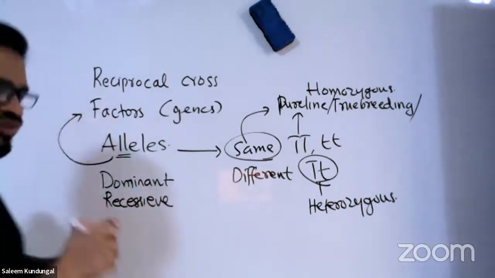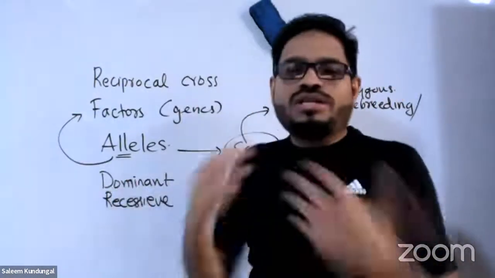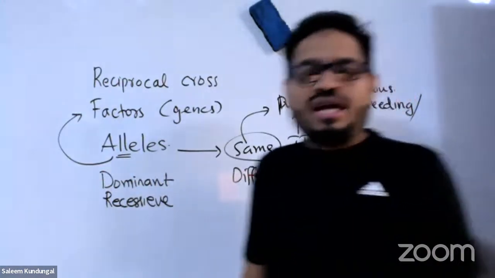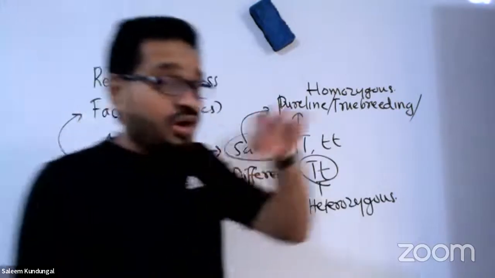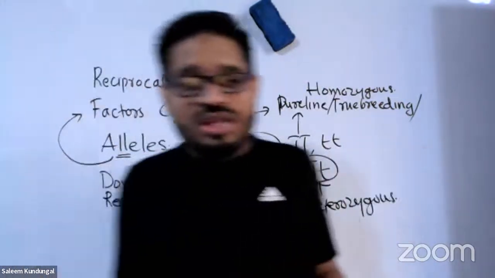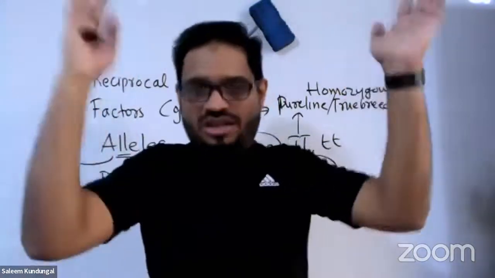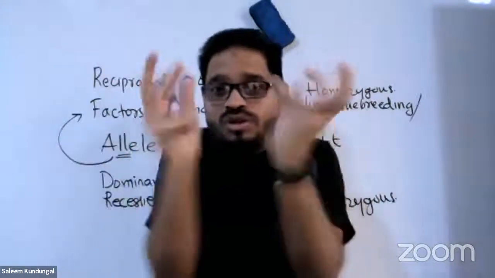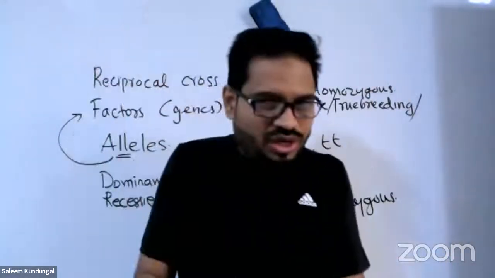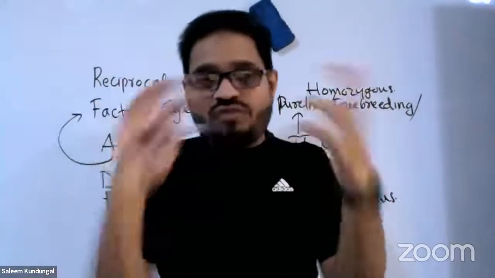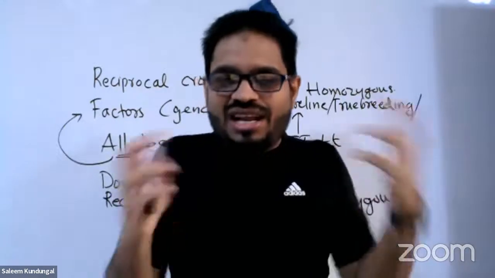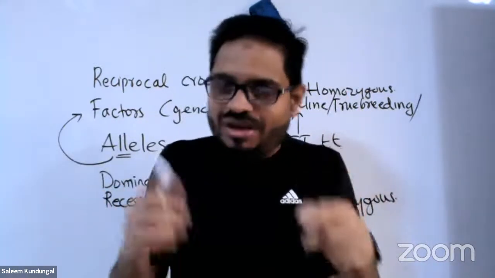So what is the definition for dominant? The character which could be expressed in any generation is called dominant. What is recessive? The character which is never expressed, or simply suppressed, in a generation is called recessive. So recessive characters, all the 7 characters that we told before, shall we revise? Number 1, height of the plant: dominant tall, recessive dwarf. Now from the plant come to the flower. See the order. So the position of the flower, axial, terminal. Then color of the flower, violet, white. Violet is dominant, white is recessive.